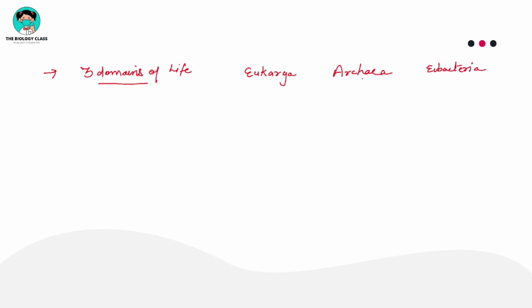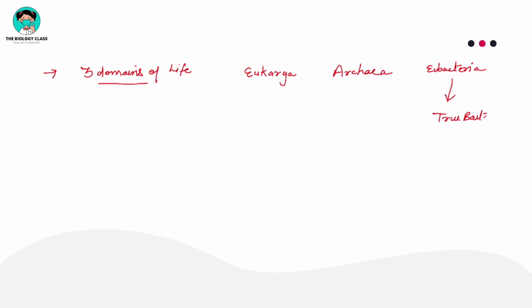So what happened is that there was establishment of 3 domains of life. What are the 3 domains of life by Carl Woese? The 3 domains of life were Eukarya, Archaea, and Eubacteria, or you can say Bacteria. In Bacteria all the true bacteria were kept.